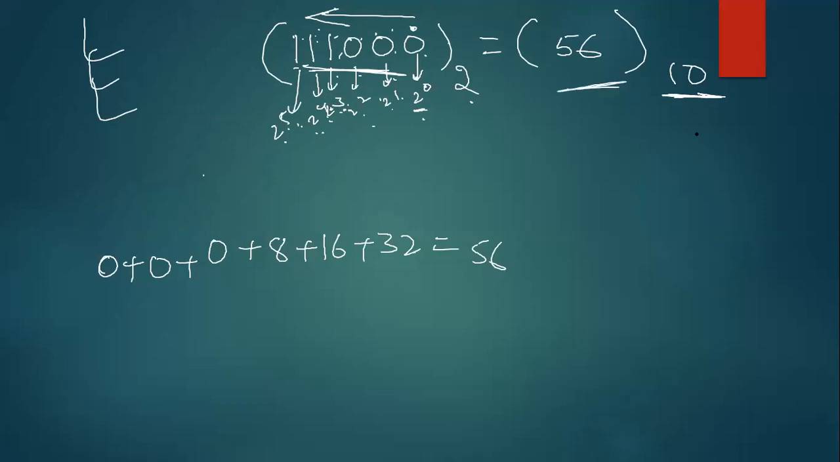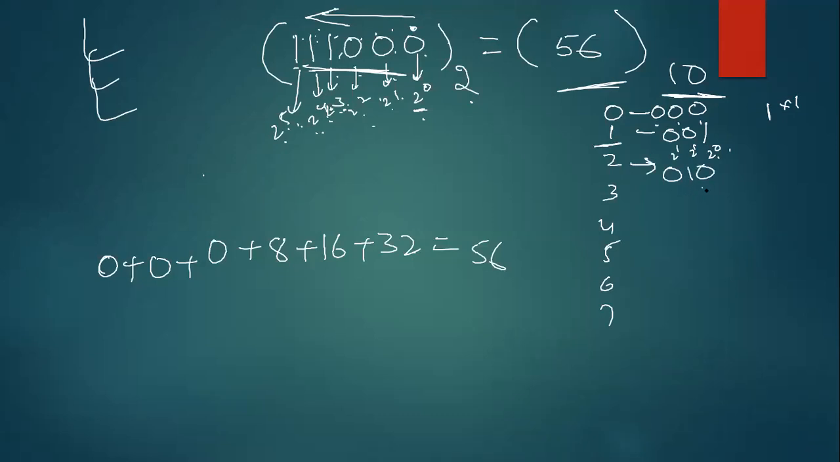Similarly, if you want to write 1, 2, 3, 4, 5, 6, 7, from 0, 0, 0, with 2 power 0, 2 power 1, 2 power 2, all will be zeros. 0, 0, 1. See, 2 power 0, 2 power 1, 2 power 2. 2 power 0 means what? 1. 1 into 1 is equal to 1. How do you write 2? 0, 1, 0. 2 power 0, 2 power 1, 2 power 2. So this is 0, this is 0. 2 power 1 is 2. 2 into 1 will be equal to 2. That means this value will be equal to 2.